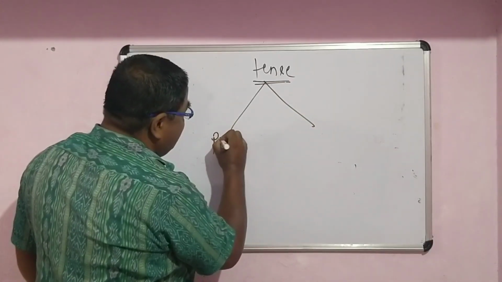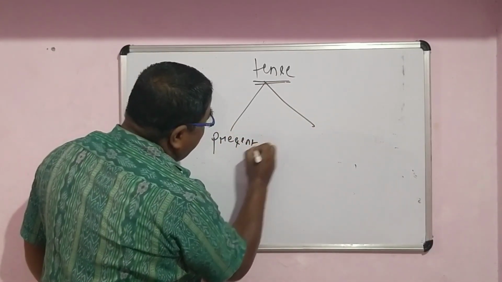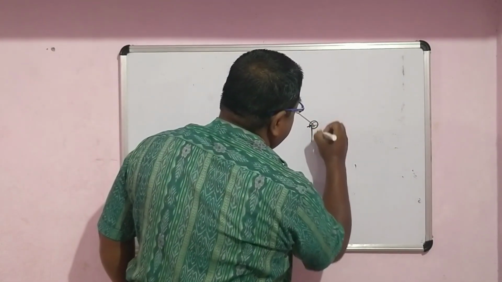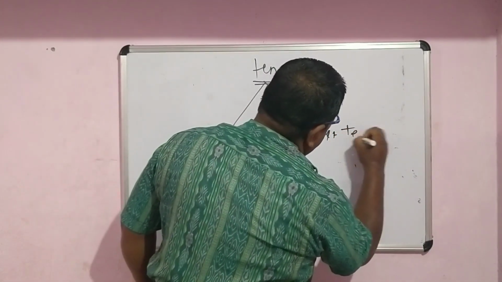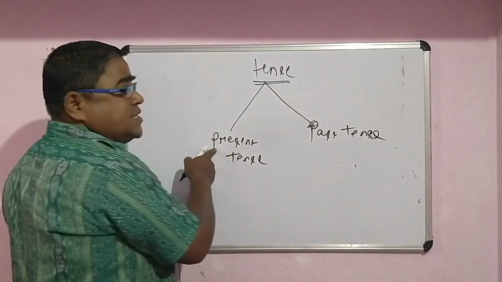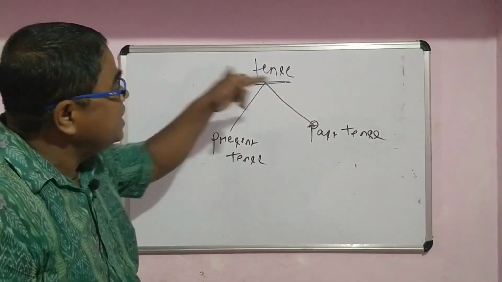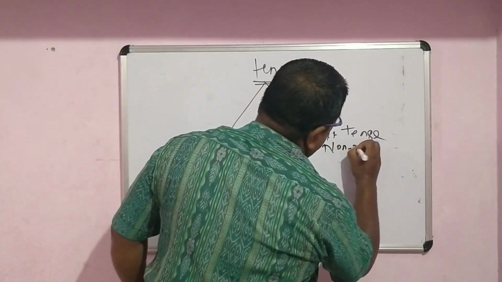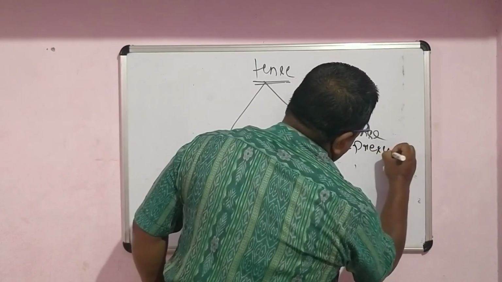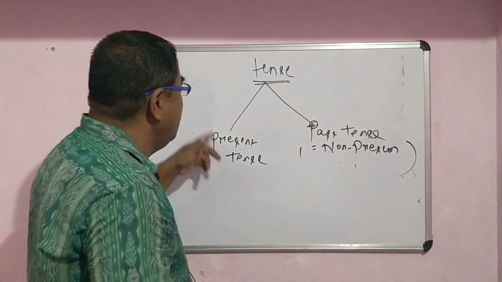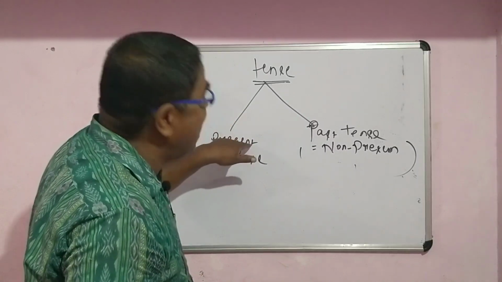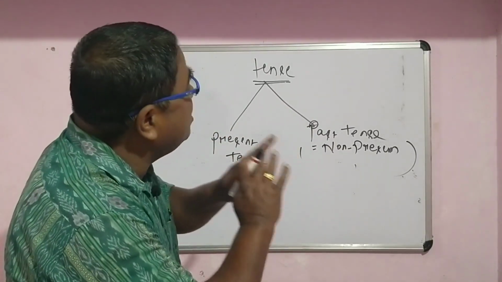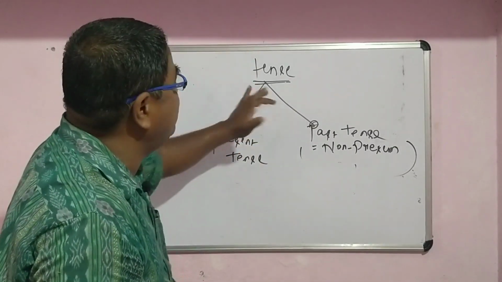So verb plus time is equal to tense, and this particular tense is of two types. Number one is the present tense. Present tense deals with the present time action, and number two is the past tense. Some grammarians say that past tense means it is non-present. If something is not present, it could be your past tense. So past tense is otherwise known as non-present because it is not present. So what do we generally mean by present? Present tense means present time action. Past tense means the action that was already over in the past time. So your tense is of two types.